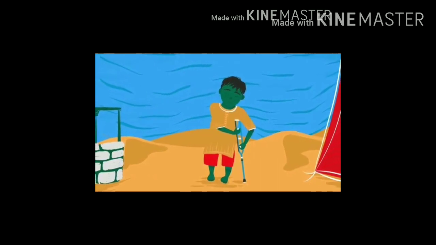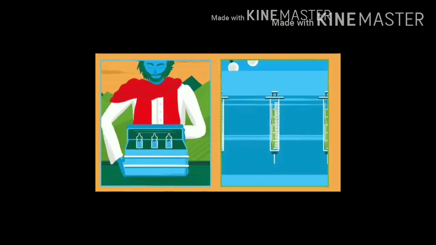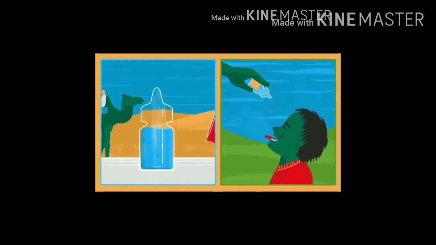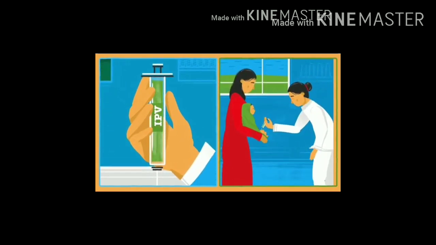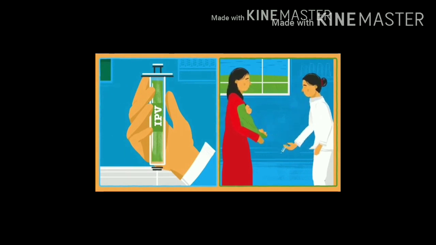Polio is a disease that causes permanent paralysis. We can't cure it, but we can prevent it. Two important tools help to prevent polio: two safe, effective vaccines. One of these vaccines is given with just 2 drops into the mouth of a child. This is called the oral polio vaccine. The other is given with an injection. This is called the inactivated poliovirus vaccine. They both teach children's bodies how to fight off the polio virus, but they do this in different ways.